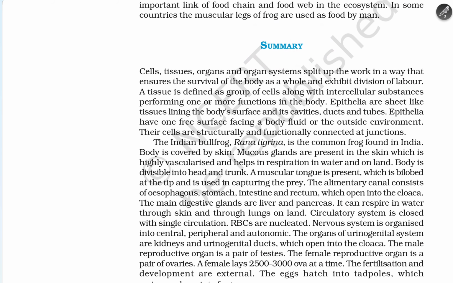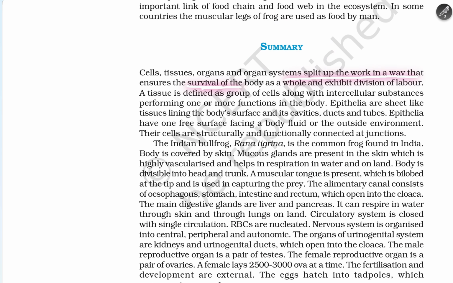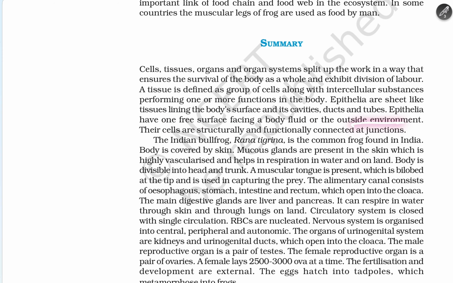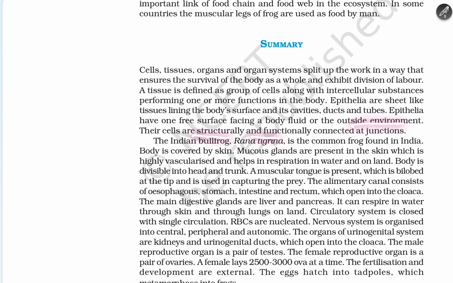Summary: the cells, tissues, organs, and organ systems work in a way that ensures the survival of the body as a whole and exhibits division of labor. A tissue is defined as a group of cells along with extracellular substances performing one or more functions in the body. Epithelia are sheet-like tissues lining the body surface and its cavities, ducts, and tubes. Epithelia have one free surface facing the body fluid or the outside environment. The cells are structurally and functionally connected at the junctions.